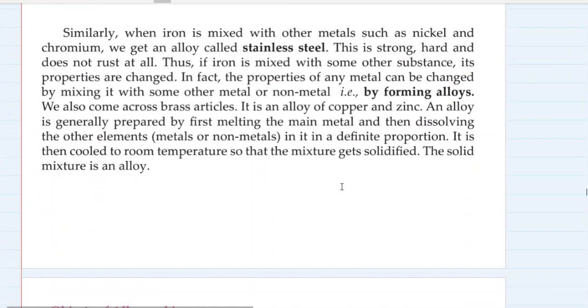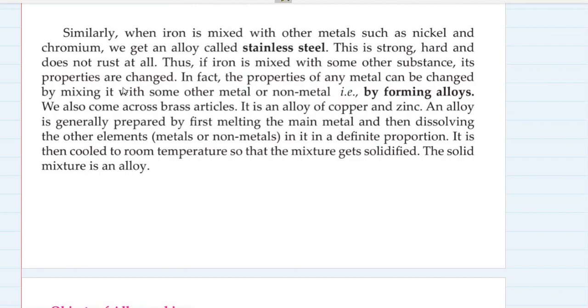Similarly, when iron is mixed with other metals such as nickel and chromium, we get an alloy called stainless steel. This is strong, hard, and does not rust at all. Thus, if iron is mixed with some other substances, its properties are changed.